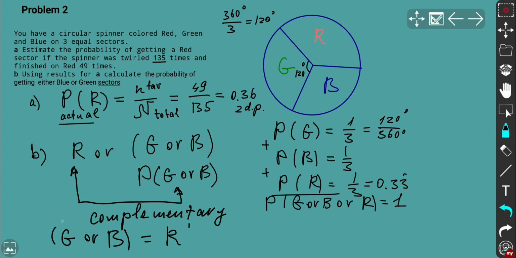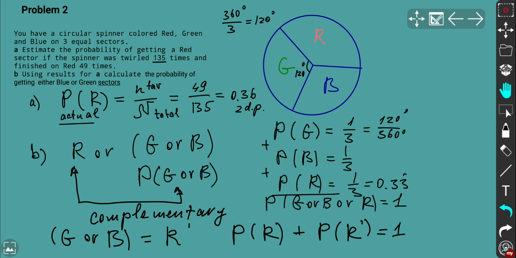So how to calculate probability? We know that if we add probability of red with not red, we should get 1, because either of those events occur. So that means we have a certain chance of getting red or getting green and blue.